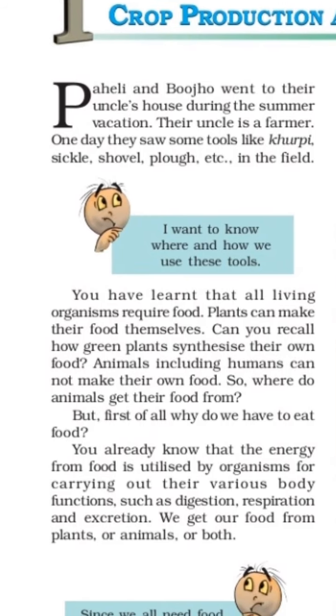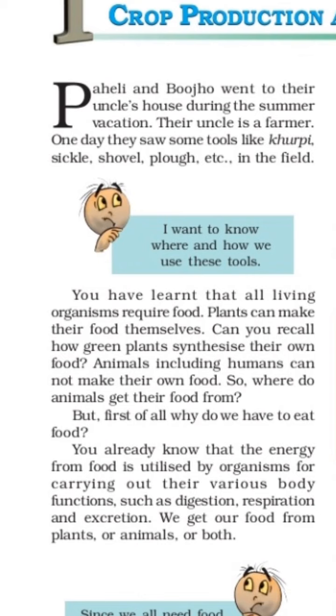Now the next one. You have learned that all living organisms require food. Plants can make their food themselves. Can you recall how green plants synthesize their own food? In the last academic year, in class 7th, chapter one, Nutrition in Plants, we learned that plants, only plants, can make their own food by the process of photosynthesis, using chlorophyll, sunlight, carbon dioxide and water. Plants prepare their own food, and two products are formed: carbohydrate, and oxygen is released into the atmosphere.